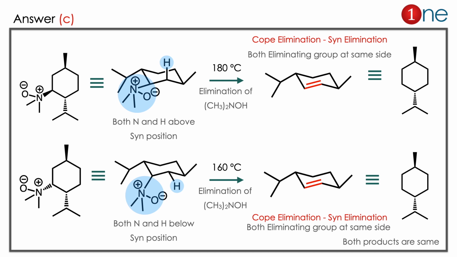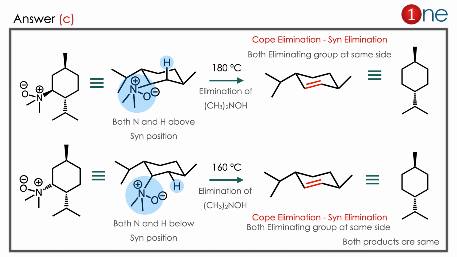So we rewrite the first one with the N-oxide above, and the second one with the N-oxide below. So they respectively remove the hydrogen from above and below. In the first reaction, it removes the hydrogen from above the plane because the nitrogen is above the plane. So it is removed, and finally you get the alkene. The final product has methyl above and isopropyl below.